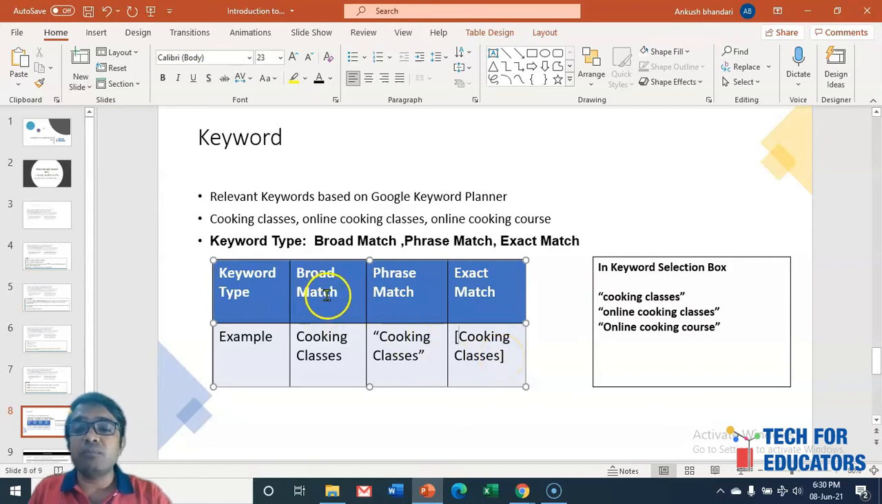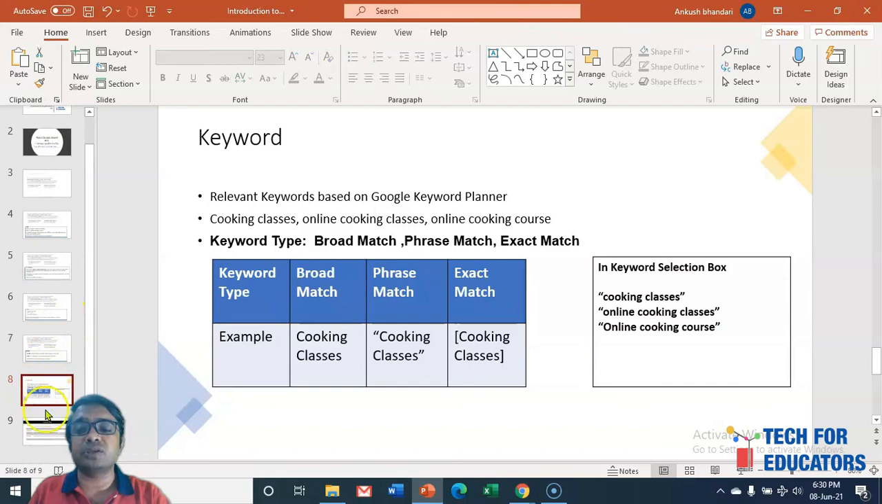So what do broad match, phrase match, and exact match mean? In the next slide we are going to see. But we have to keep in mind, whenever we are giving our keyword, we have to write either a broad match, a phrase match, or an exact match, and this is the way Google will take the option from our side. So now let's understand what this broad match is.